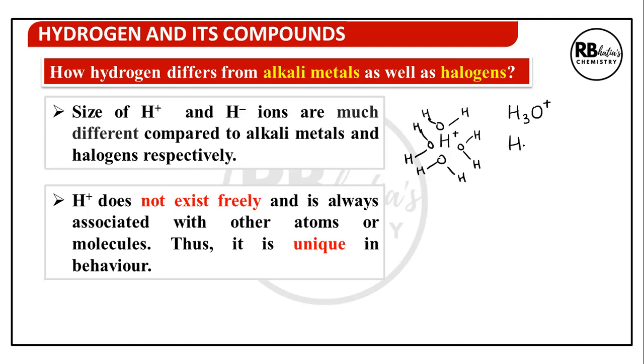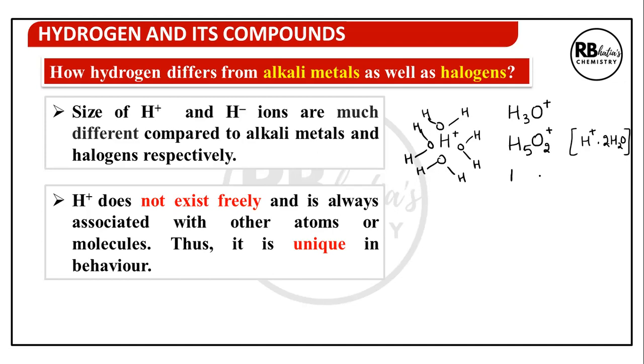If it is surrounded by two water molecules, we have 5H, 2O with a positive charge. It's like H plus surrounded by two water molecules. So we have a total of 4 and 1, 5 hydrogens, two oxygens, and one positive charge.